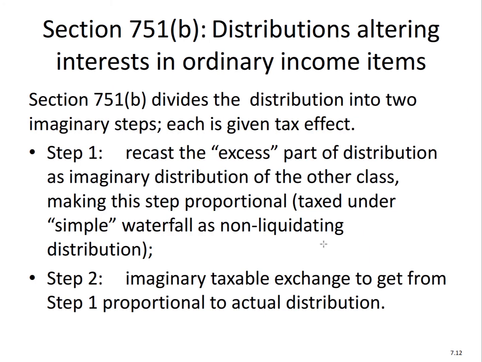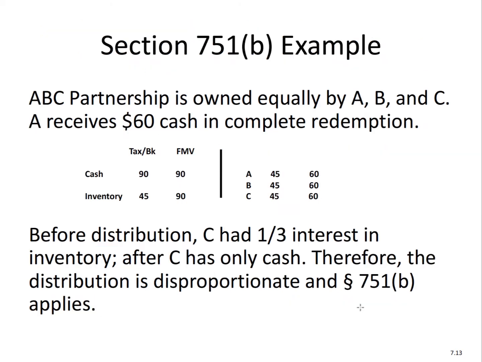So here's really the steps we go. Step 1, we recast the excess part of the distribution as an imaginary distribution of the other classes, making this step proportional, taxed under the simple waterfall distribution rules as a non-liquidating distribution. That's key, that we look at it as a non-liquidating distribution. And then step 2, we do an imaginary taxable exchange to get from step 1 to the proportional amount of the actual distribution. So let's look at an example.